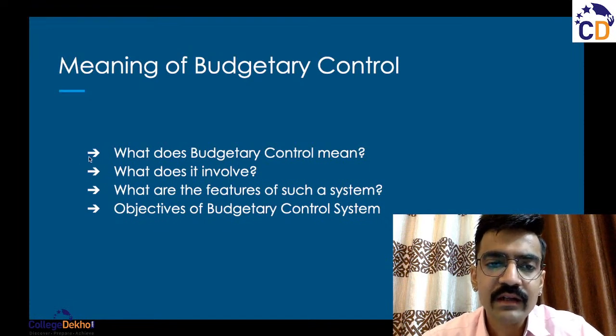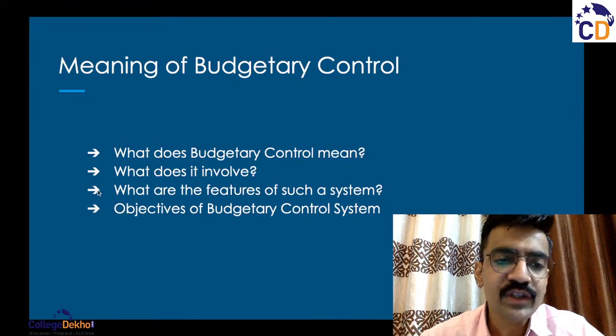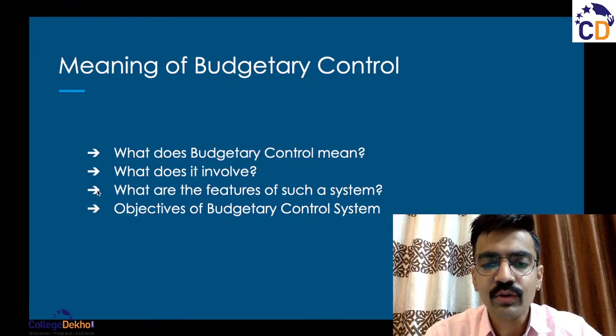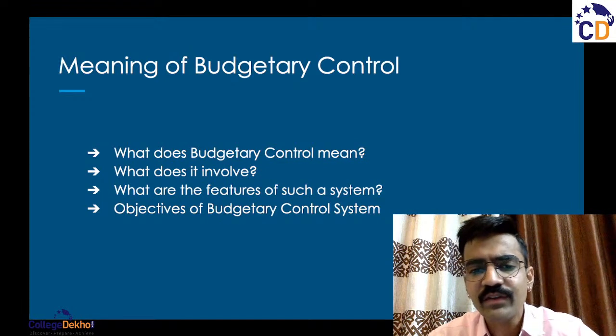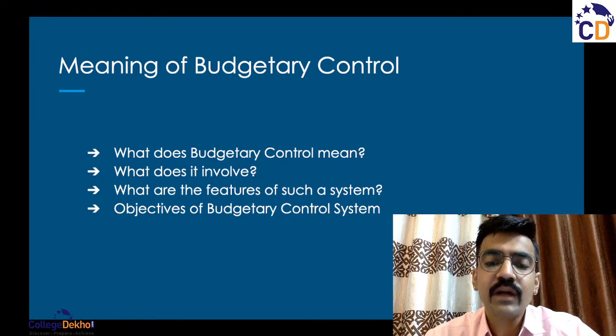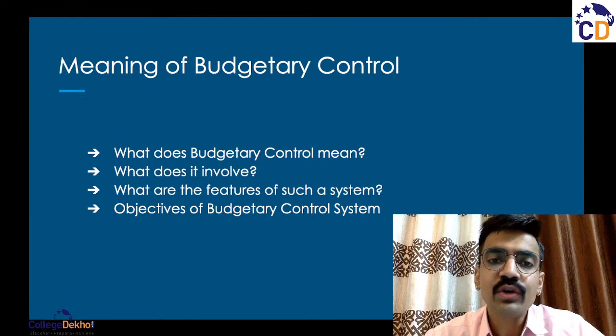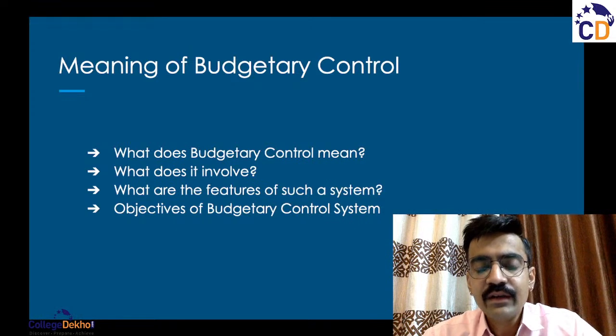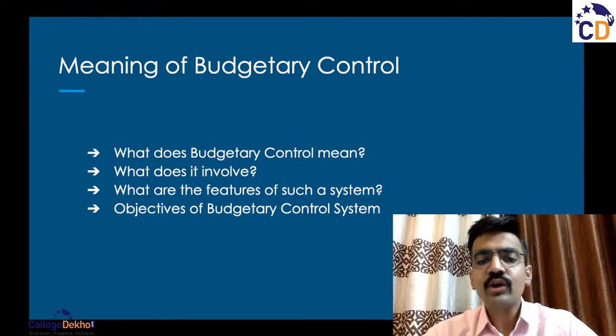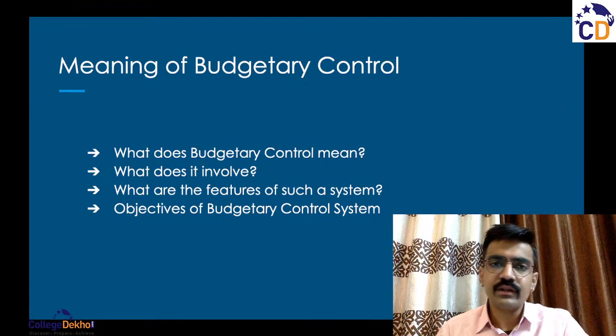All right, we have looked at the meaning of budgetary control. Now let us look at the features of budgetary control. Budgetary control basically involves, first of all, determining the objectives that the business is planning to achieve. All right, if you do not know what the objectives of a company are, then you cannot decide a path towards it, right? You'll just be going everywhere, right?